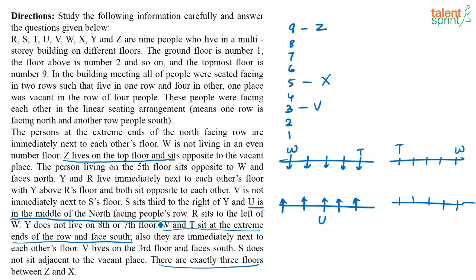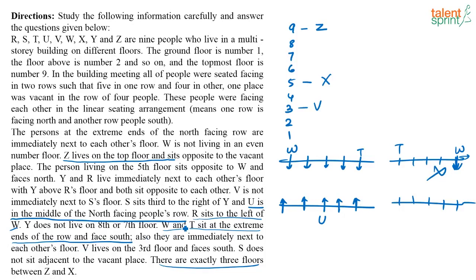Okay, and what else is given? See, look at this statement here. R sits to the left of W. So R sits to the left of W means if this is the case, right? Can anybody sit to the left of W? No, they cannot, right? W is facing downwards. Left of W will be this side. Nobody is there. So this is not possible.